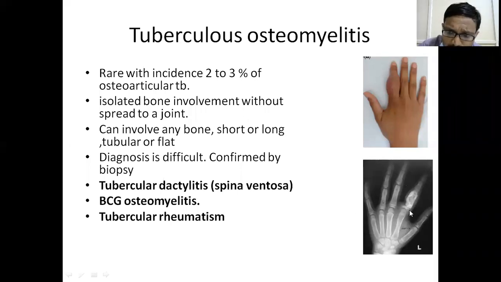Spina ventosa involves the small bones, the phalanges. Tubercular osteomyelitis usually doesn't involve short bones; it involves the long tubular bones. That's how we differentiate. Now I'll tell you about BCG osteomyelitis.